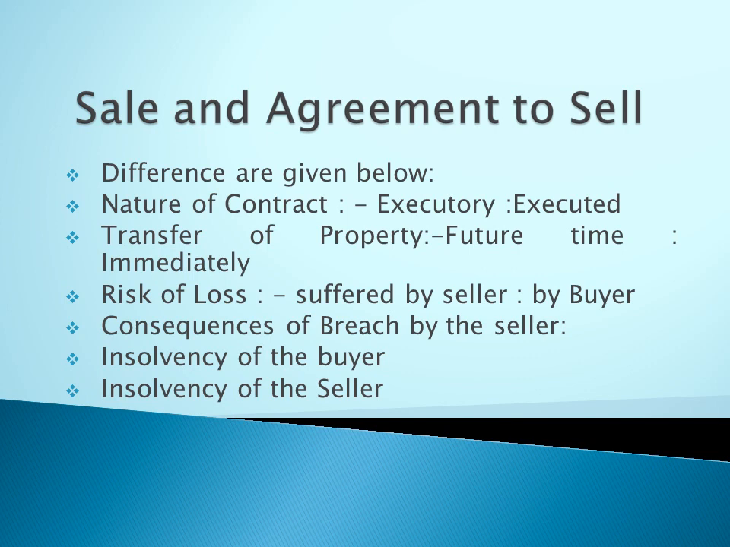Next one is insolvency of the buyer. In agreement to sell, if the buyer becomes insolvent, what happens? In case of agreement to sell, the buyer becomes insolvent before the payment of price. The seller can retain the goods. If the buyer is insolvent, the seller can retain the goods with himself. That is the point. If the buyer is insolvent at the time of payment or before the payment, the seller can retain the goods with himself.